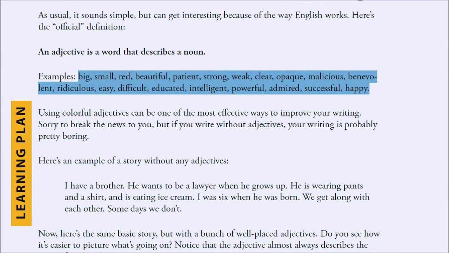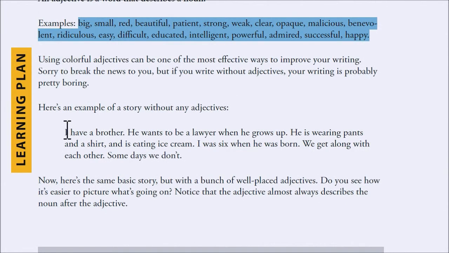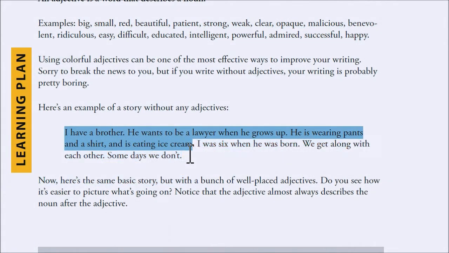Some writers say, well, don't use too many adjectives. You should use good verbs that have a lot of impact, and that's true. But it is important occasionally to say what color house the person was walking into. So here's an example of a story with no adjectives. There you go. It's not a particularly engaging story.